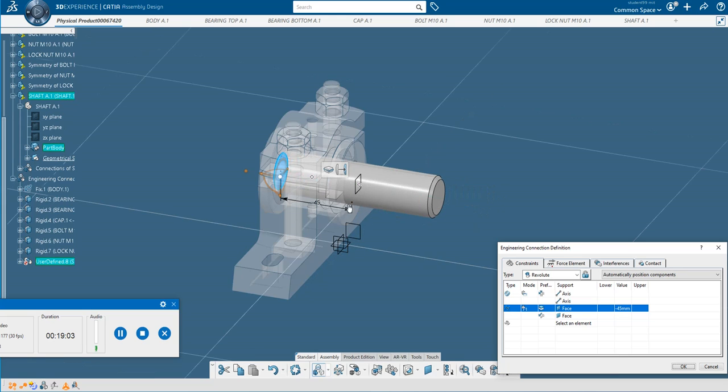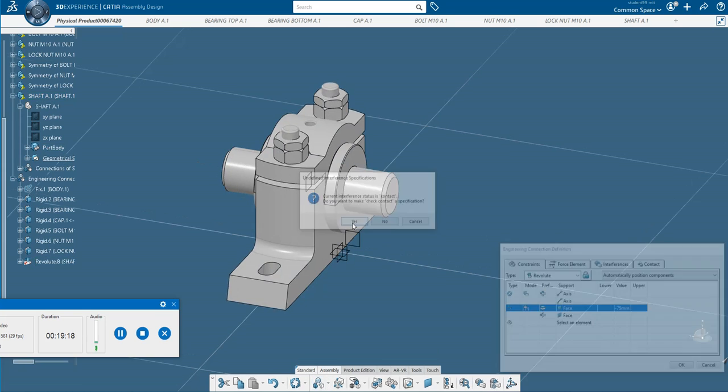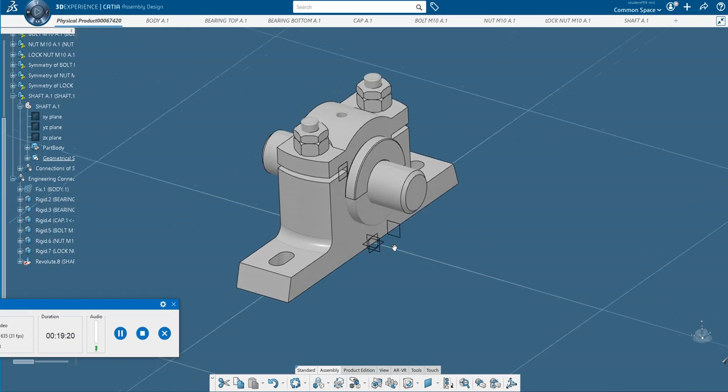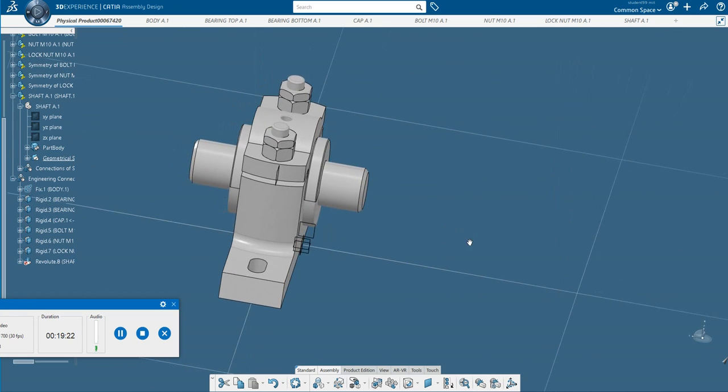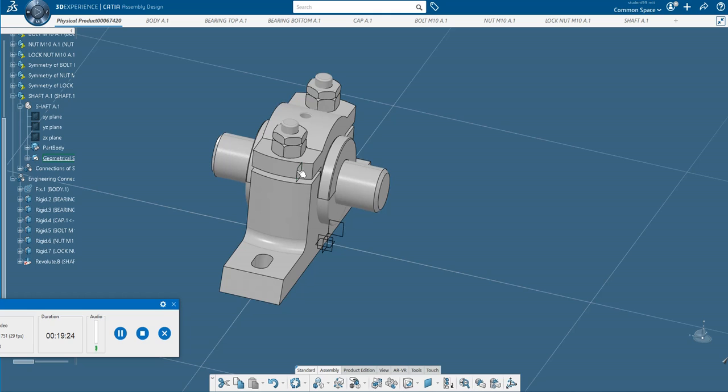But I want some portion of the part on this side also. So I'll just increase that one to minus 75. I'll click OK. Now you see here it is in between. Click OK. Now you see here it is not fully constrained. So what you can do is you can give the constraint between this plane and this plane in order to get that fully rigid.